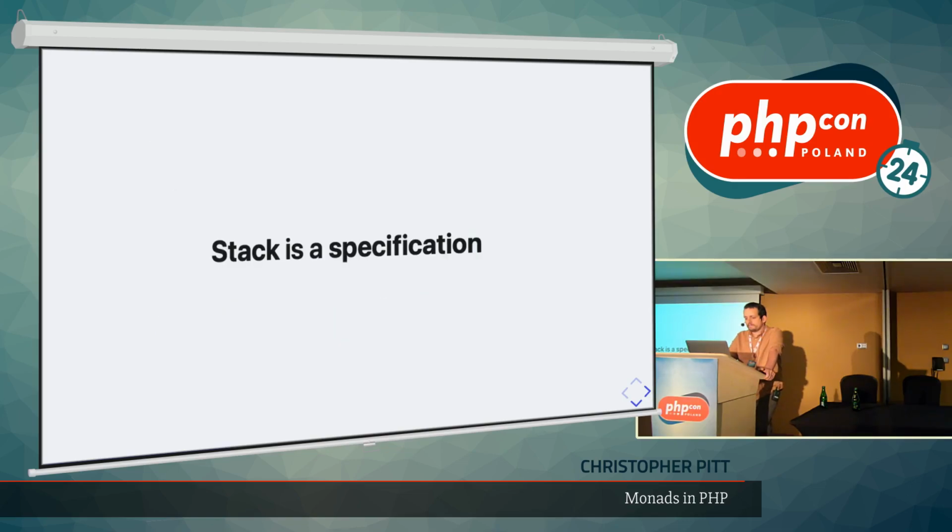Okay. So stack becomes a specification, right? We've got those 4 operations we need to do. We can implement however we want, but it has to implement that. And given the specification, we can use the common interface to derive new functionality, like our size method.